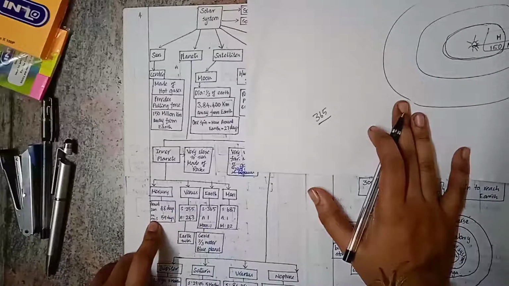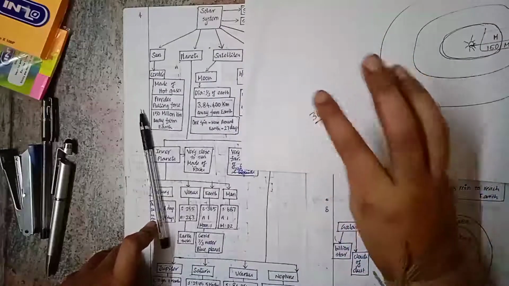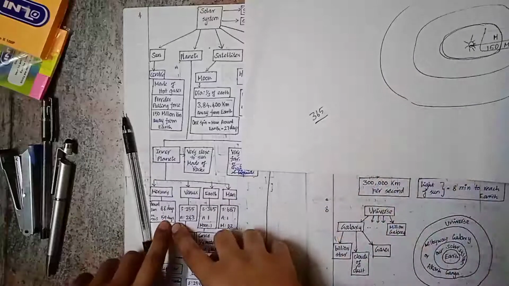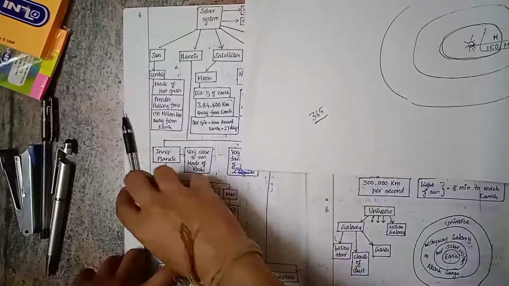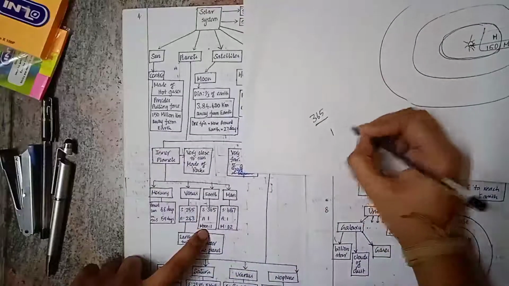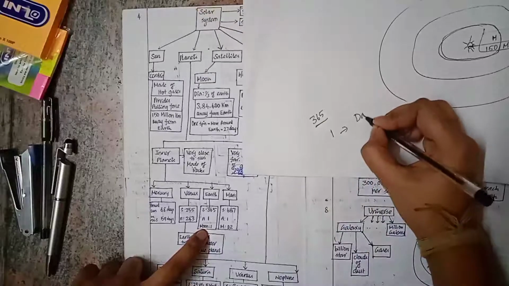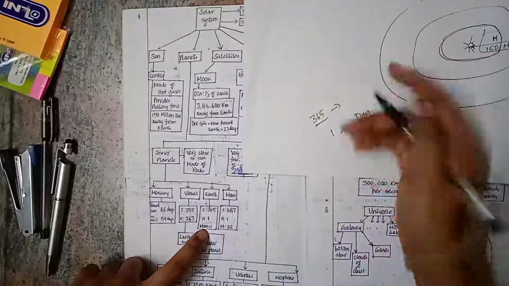And then on axis, it depends on the speed. On axis means the planet rotates on itself, so that is called on axis. Mercury takes 59 days, Venus takes 243 days, Earth takes only 1 day. On axis, it takes only 1 day, which makes a day. It takes 24 hours, which makes a day, and it takes 365 days to revolve around the sun, which makes